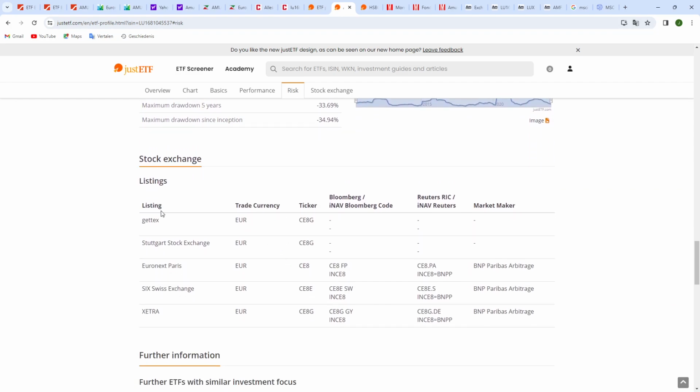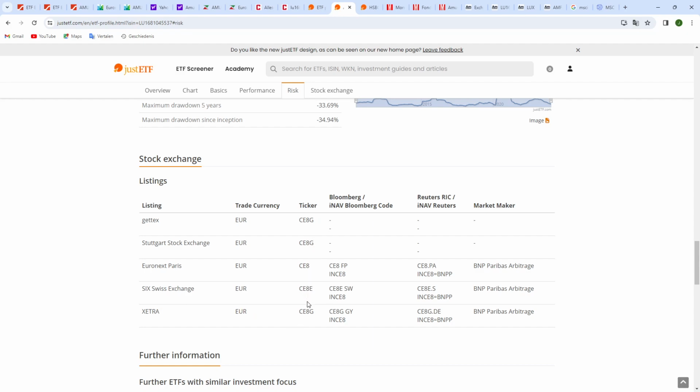And then you see the different listings on the stock exchange. So you have ones from Xetra, and you saw that also on the Cash website that there were multiple stock exchanges that are trading this fund. And the one on the SIX stock exchange actually trades in euro, but Just ETF always makes the recalculation to Swiss francs, and also euro.